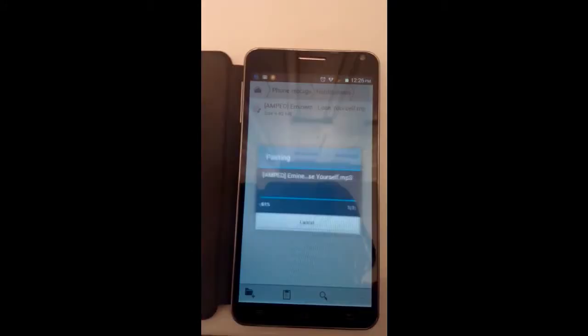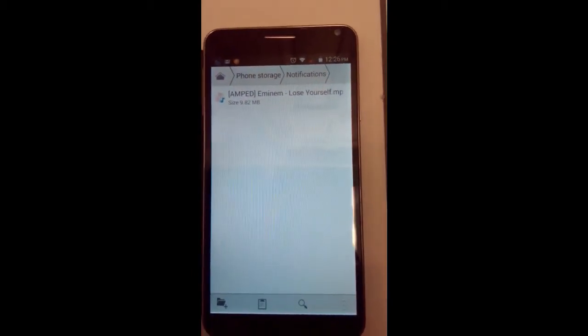And you press this clipboard, which means paste. So now we've pasted Eminem Lose Yourself in this folder. This folder is where you can come, like if you want to put particular songs for like WhatsApp, Facebook, text messaging, stuff like that, because ringtones are straightforward, like if your phone rings. But if you want notifications for those third-party apps, then this is how it works.